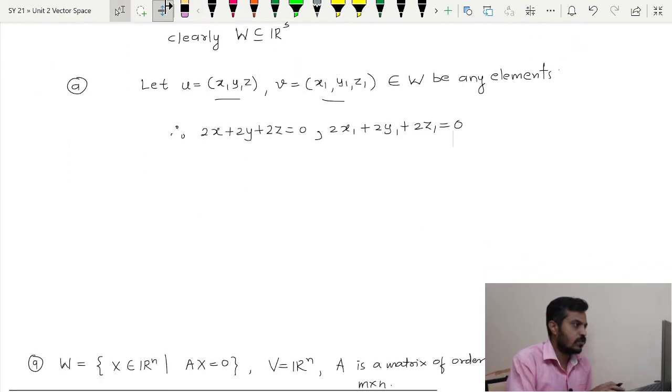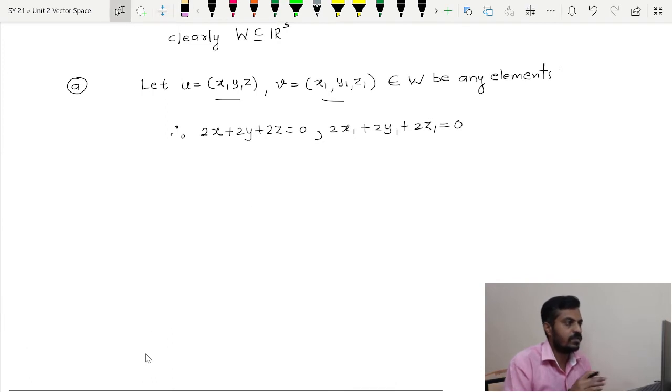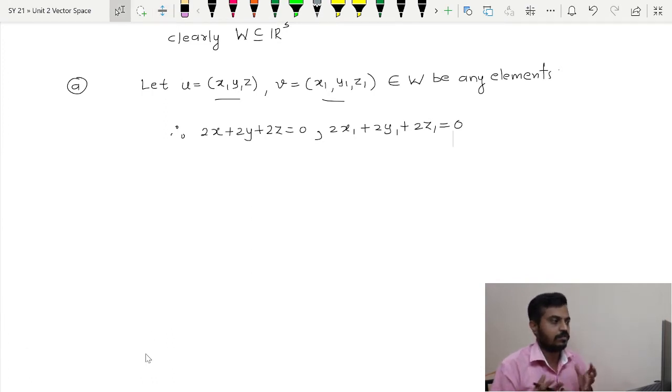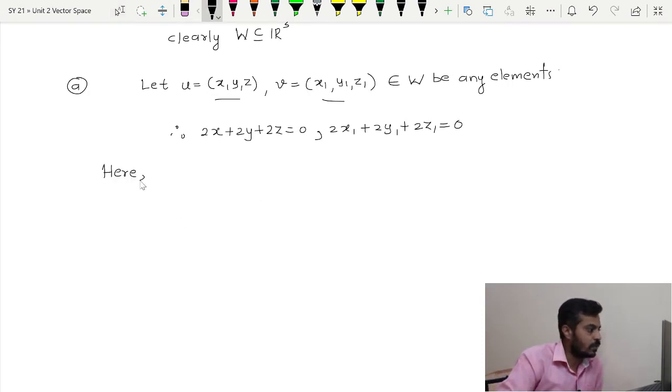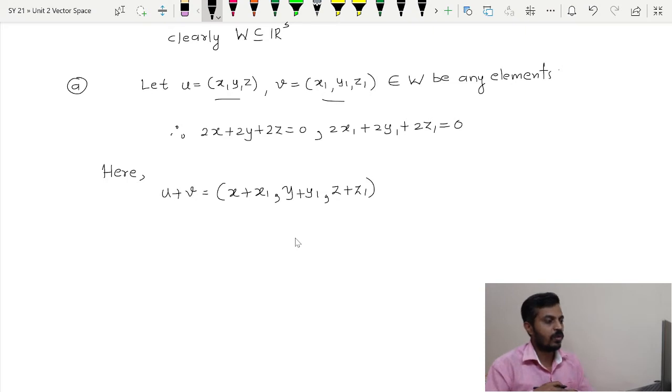Now our job is to see whether the sum, that is U plus V, is a solution of the system 2x plus 3y plus 4z is equal to 0 or not. First of all, let us see what exactly U plus V is. So here U plus V is equal to, after adding, (x plus x1, y plus y1, z plus z1). So we have to see whether this point is a solution of that system or not. So in other words, we have to check whether this point satisfies that system or not.